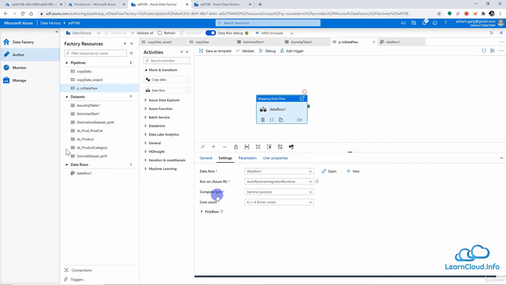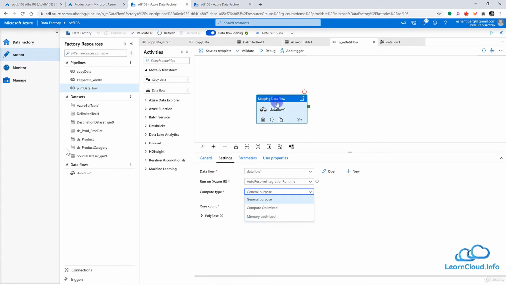One is the compute type. If you click the drop down here, we have 3 different options. And I'm sure you remember that we discussed that behind the scenes, Azure Data Factory is going to create Spark clusters on Databricks and run the code in Databricks. Basically it will convert this mapping data flow to a JSON file and then Scala, and that Scala code will run on the clusters of Databricks. And finally we can see the output here.